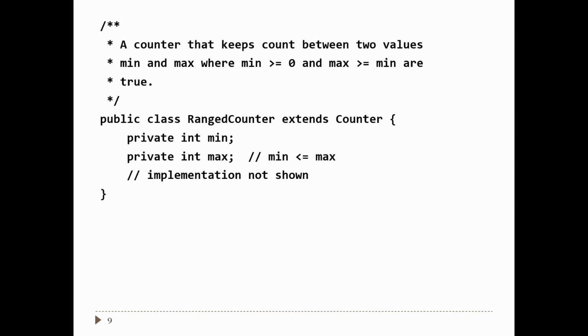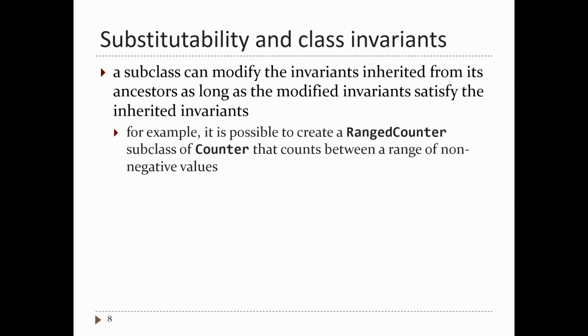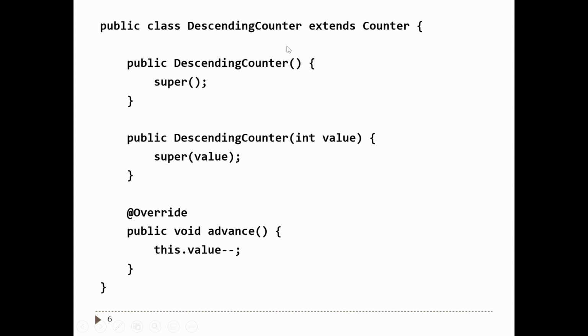All right, any questions about that? So that's how invariants interact with inheritance and substitutability. Now notice the language doesn't help you here. You can make this descending counter, and there's no way for Java or the compiler to check whether or not this thing is really substitutable for the counter class. All the responsibility of ensuring substitutability lies on the programmer.